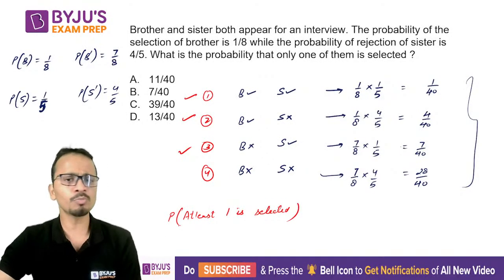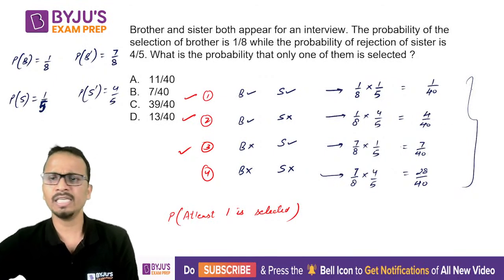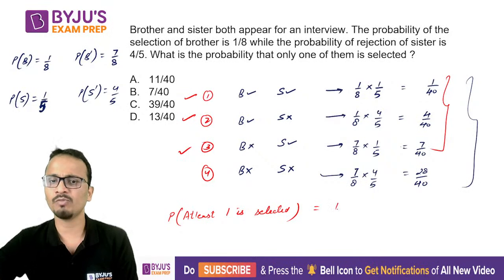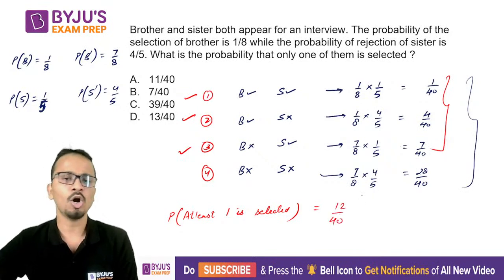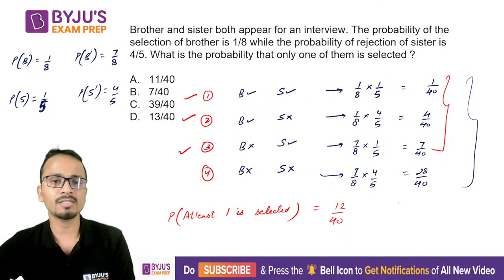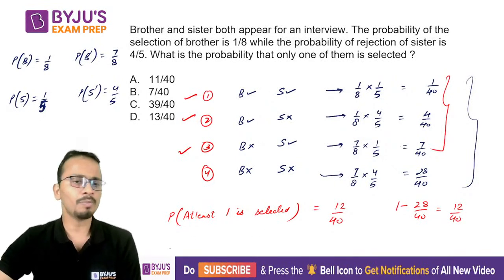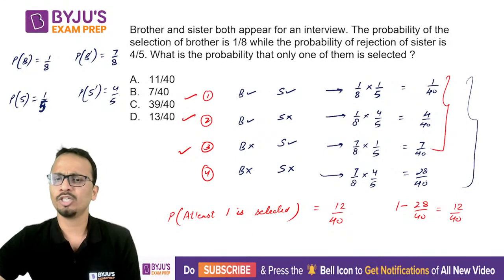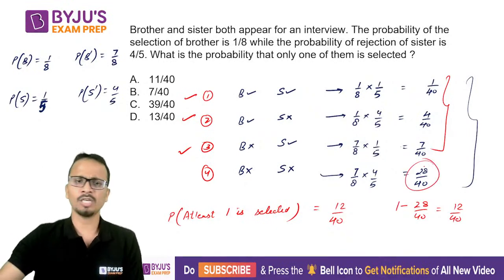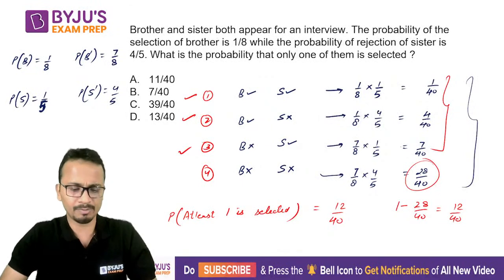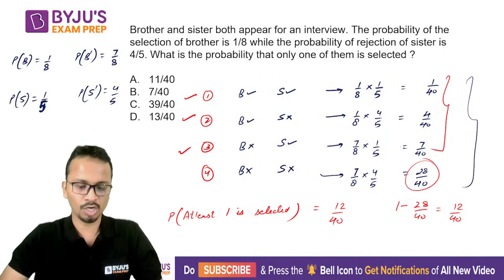So probability that at least one is selected: either you will consider first, second, and third cases and add them, the answer will be 12 upon 40, or you can subtract the fourth case from 1, 1 minus 28 upon 40, it will be 12 upon 40 once again. Probability that none of them is selected, you will consider only the last case. So this is the complete thing about this type of question. All right, okay.